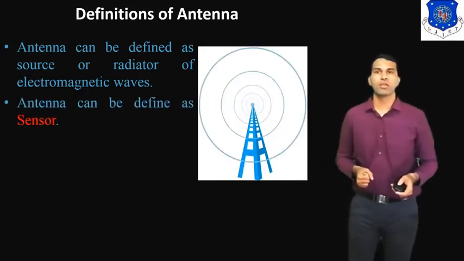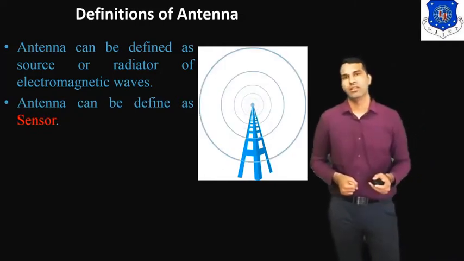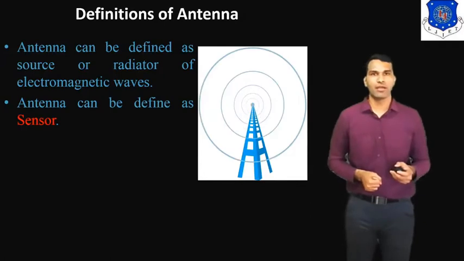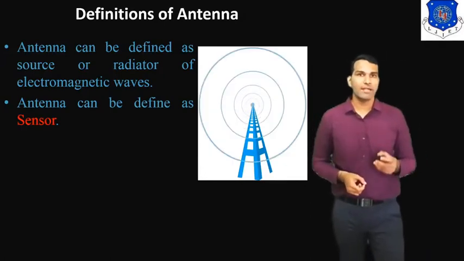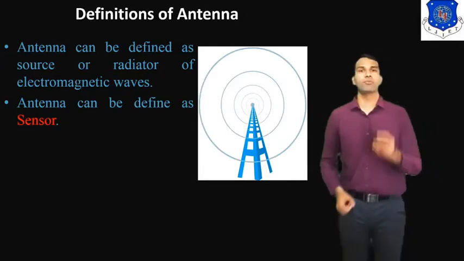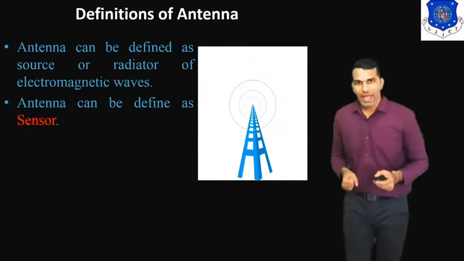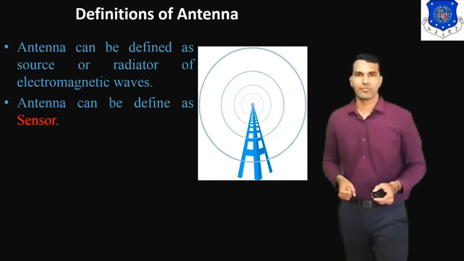Now next, we can define antenna as a sensor. The question comes to mind, how can it be defined as a sensor? An antenna can be used to sense electromagnetic waves. That's why antenna is defined as a sensor.